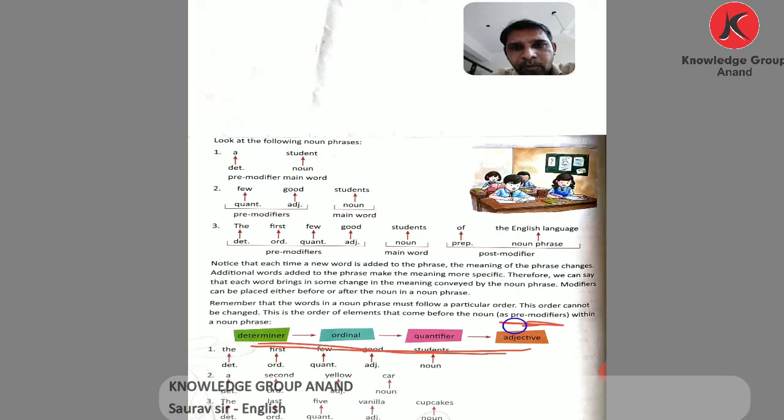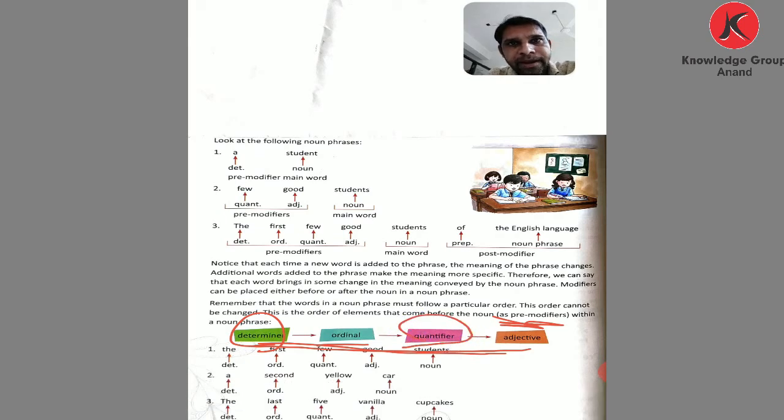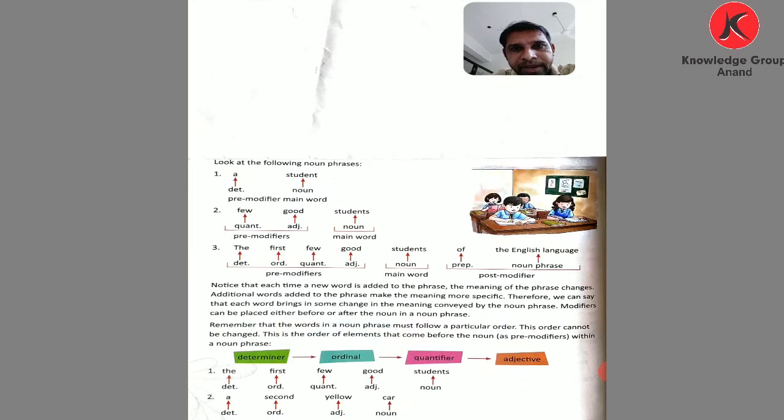In the pre-modifier, first use determiners, whether an article, a possessive or a demonstrative adjective. Then the ordinals, the numbers first, second, third. Then the quantifier, where you use cardinal numbers and words for countable and uncountable nouns. Then the adjective before the noun. This is the sequence, and you don't change it in the pre-modifier of a noun phrase. See, the first few good students.